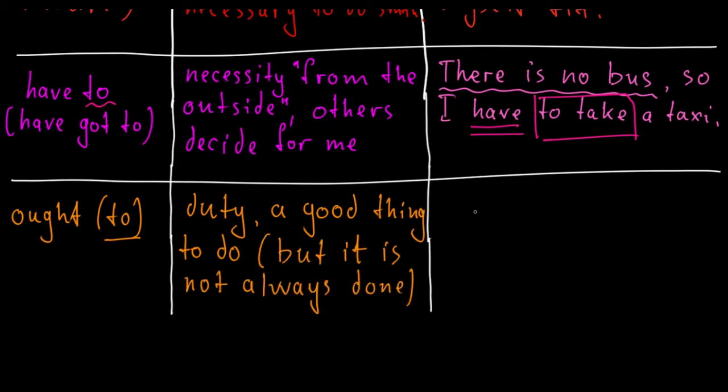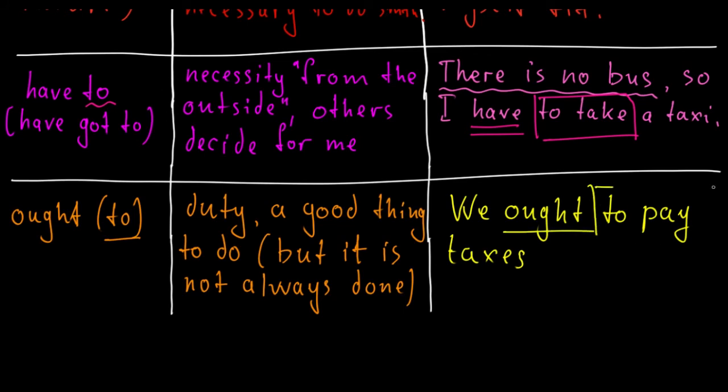I try to illustrate this with this example. We ought to pay taxes. Here we have ought, then we have full infinitive. Why? Because it is a law. It is a law of the country, it is a law of the land, and it's illegal not to pay taxes, but some people don't. However, it is the right thing to do. All good citizens pay their taxes.